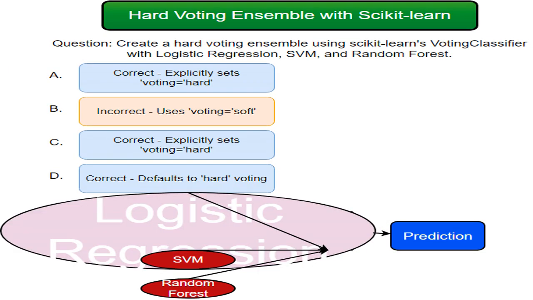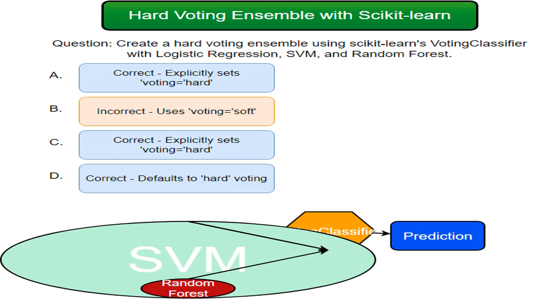Random forest is the third model. It's an ensemble method itself, combining multiple decision trees. The use of a random forest adds robustness and reduces the risk of overfitting. The ultimate goal of the ensemble is to improve prediction accuracy. By combining the strengths of different models, the voting classifier aims to make more accurate classifications than any single model could achieve on its own.